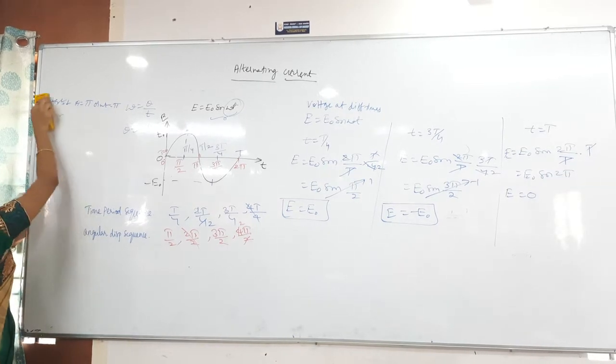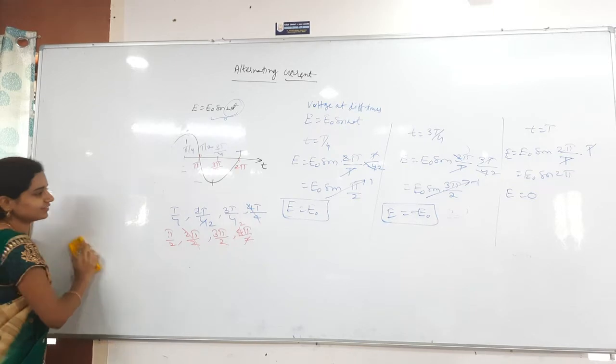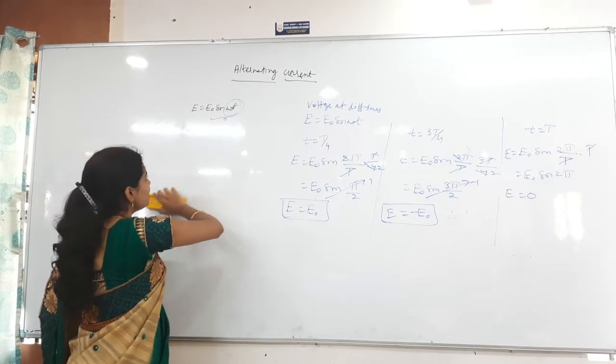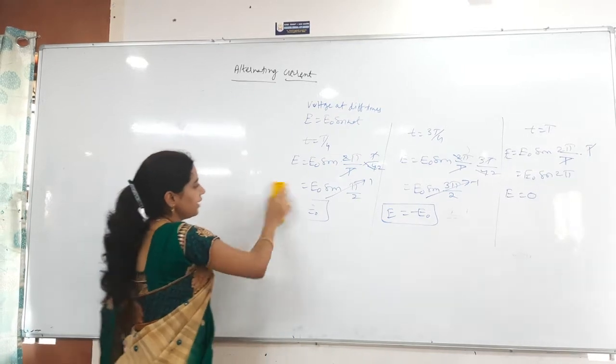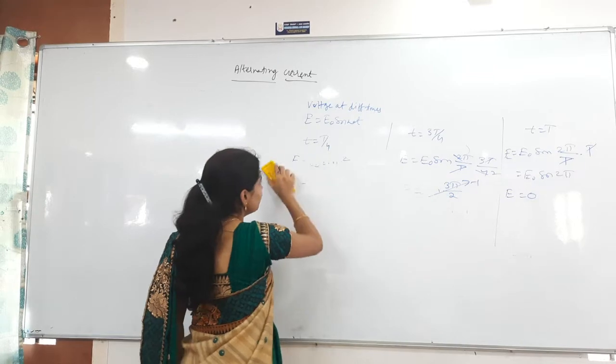Right, next RMS. Right, before that, one conclusion you write.